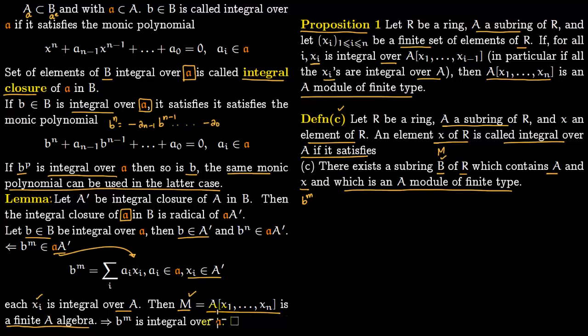So notice we are talking about integral over an ideal, and here we have a ring. In fact, the same procedure which we showed here in C would carry over here, just because these definitions are similar for being a monic polynomial here and here. So nothing is lost if we replace A with this ideal A. So this was the lemma which we wanted to prove.